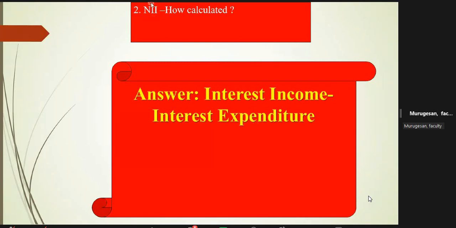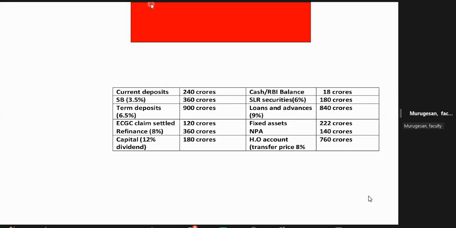Now here, so many questions they will ask. Just wait. If the interest rate goes up, what will be the impact on NII? Because every bank is worried about NII, that is the big issue for every bank. Agreed? Okay. Now I will give a calculation for NII. Simple only, don't worry. What is NII, how is it calculated? You see the balance sheet.